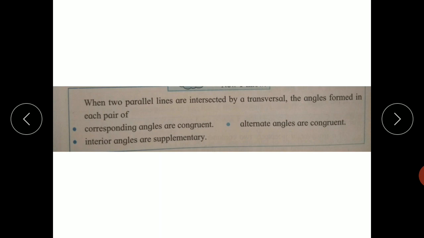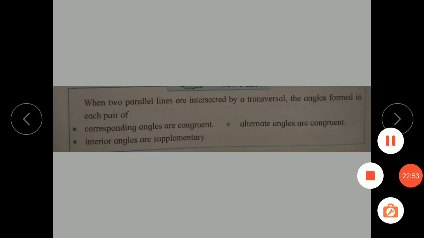We must remember that when two parallel lines are intersected by a transversal, the angles formed in each pair of corresponding angles are congruent, alternate angles are congruent, and interior angles are supplementary.